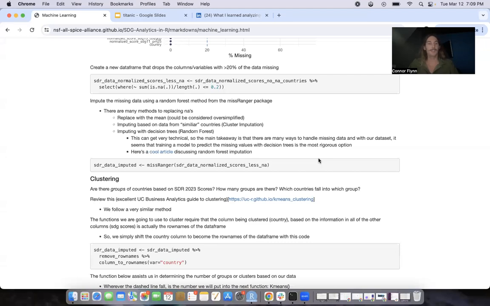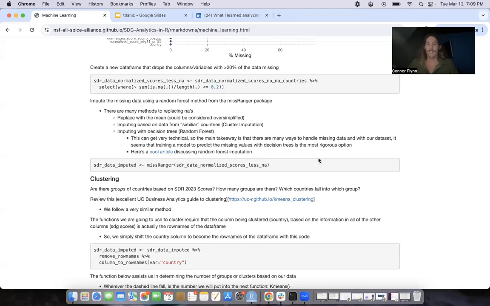But the way that I think makes the most sense for our case is imputing with decision trees or random forest. So the main takeaway here is that there are many ways to handle missing data with our data set, but it seems that training a model to predict the missing values with decision trees based on the rest of the data is the most rigorous option. So this, again, could be a course in itself, but I just wanted you to take away that there are many ways to handle missing data.